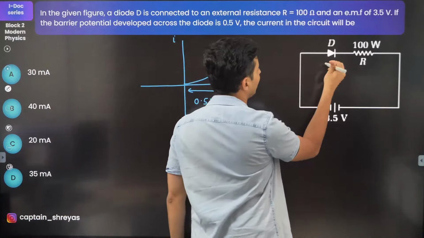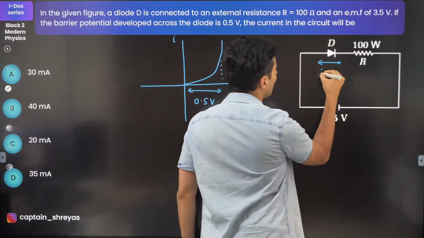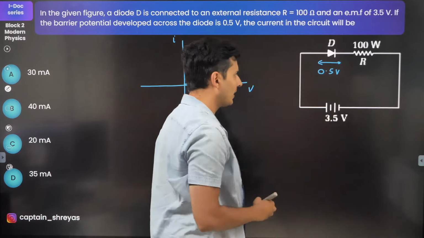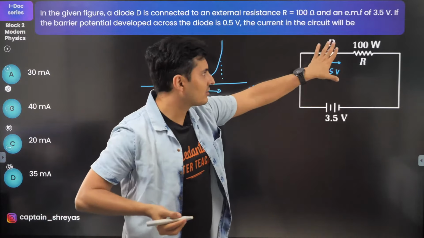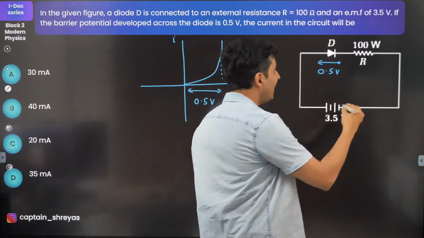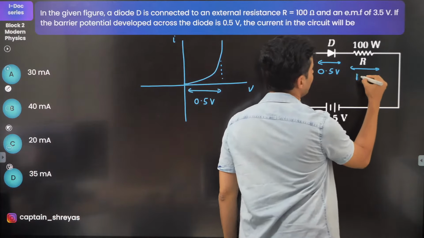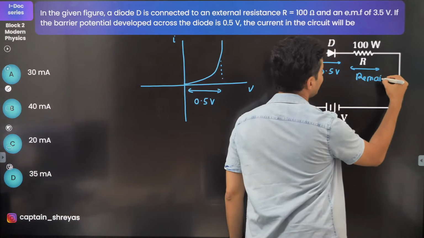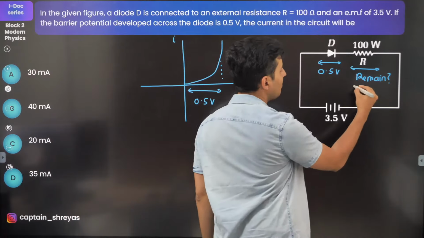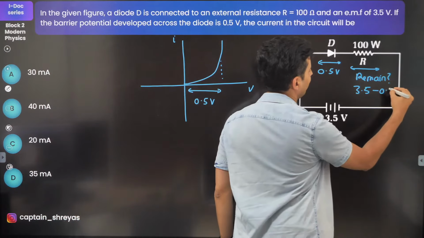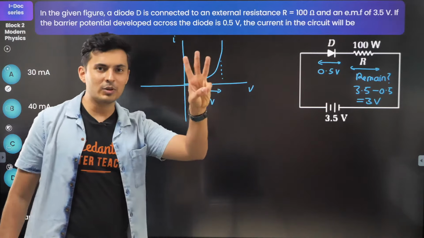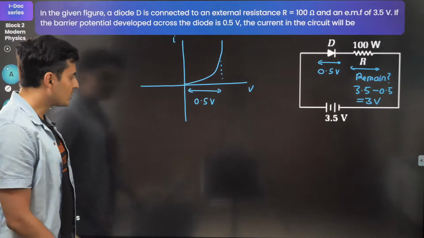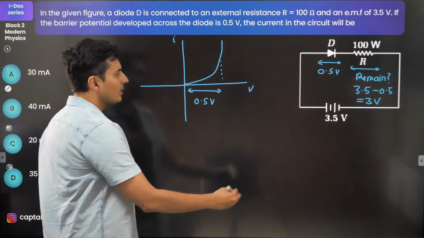Now, what this barrier voltage means is that there is already a potential difference of 0.5 volts over here. Out of that 3.5, 0.5 volts gets dropped across the diode. The remaining is dropped over here. How much is remaining? Think about it. 3.5 minus 0.5, which is 3 volts. So across the resistor, only 3 volts will be dropped. That's all. Now you can easily look at the current.